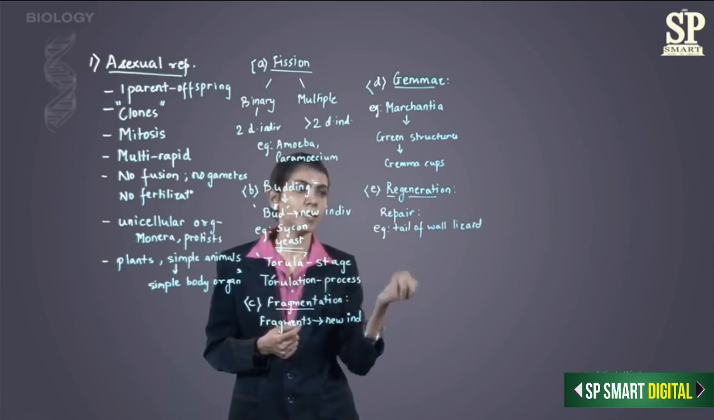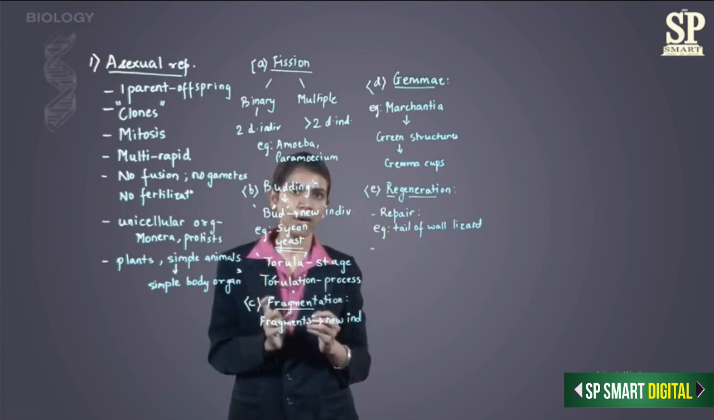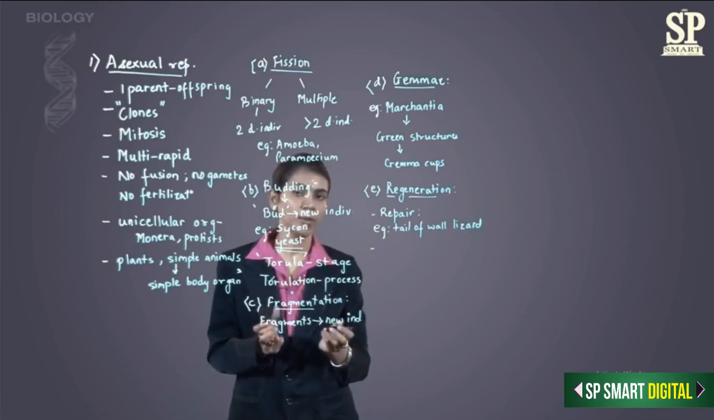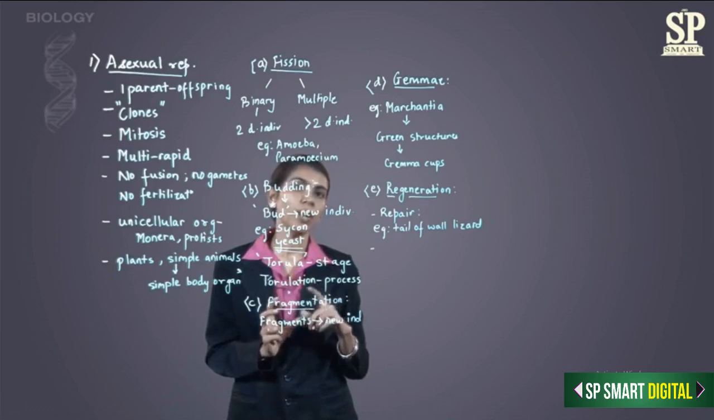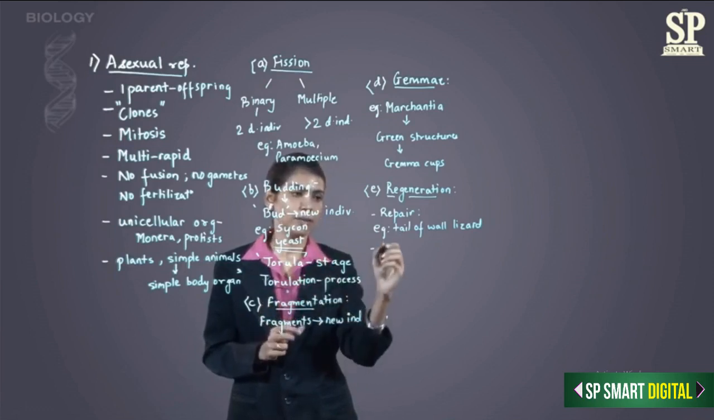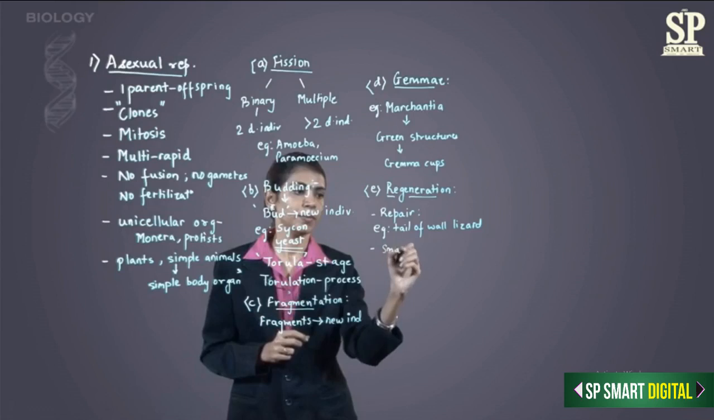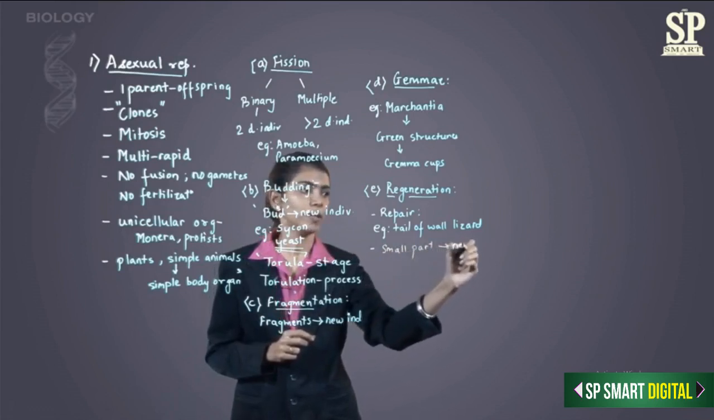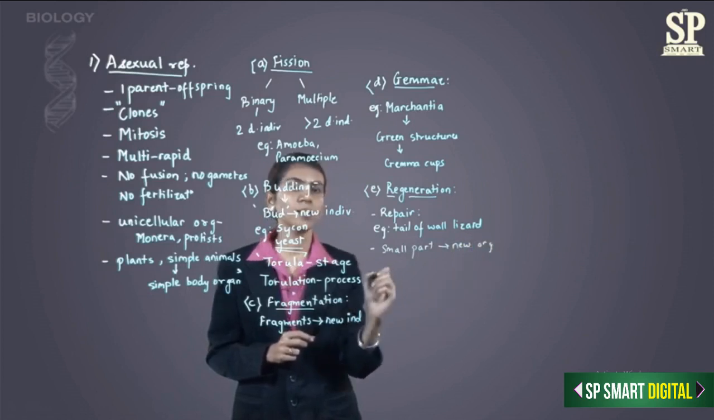Secondly, the regeneration can also occur from a small part of the organism and develop into a complete organism. That means even if a small part of the organism is available, it will grow and develop into an entire new organism. So a small part forms the new organism. For example, this occurs in Hydra.